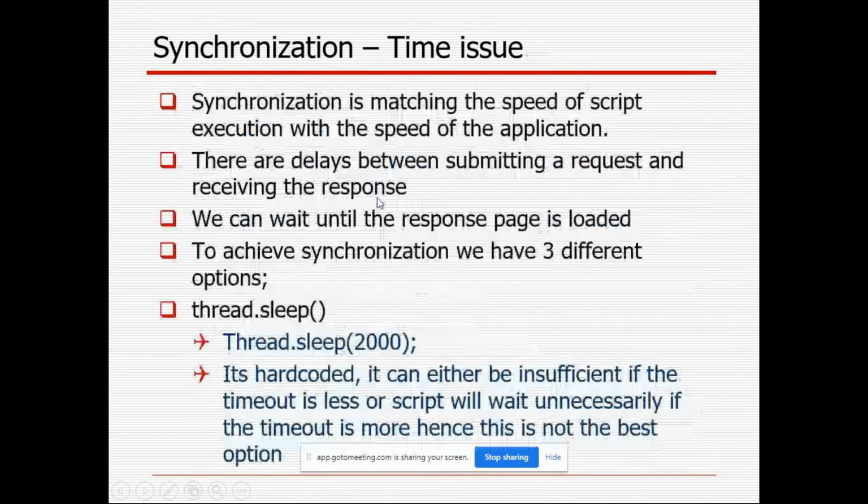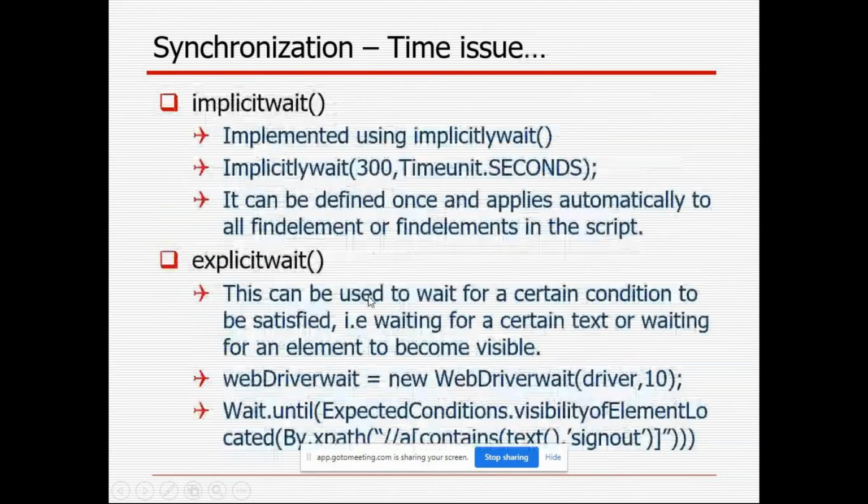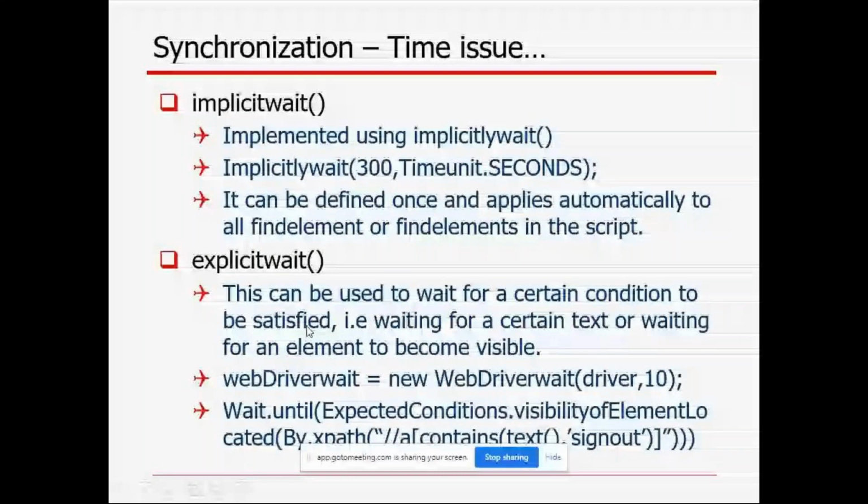And one more is explicit wait. This one is used to wait for a certain condition to be satisfied. Means it is going to search particular text or element. Means after Gmail login, I want to find the logout button. Next operation is I want to do the logout, means my script is going to click on the logout button. It should go and find that element and click on that button. Until that, it should wait for the element to become visible.